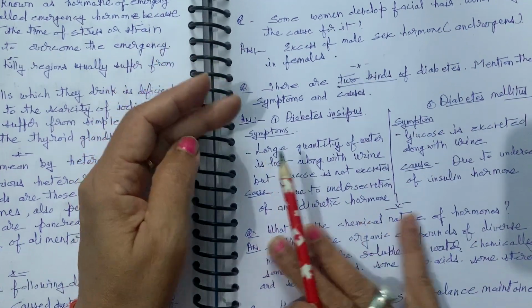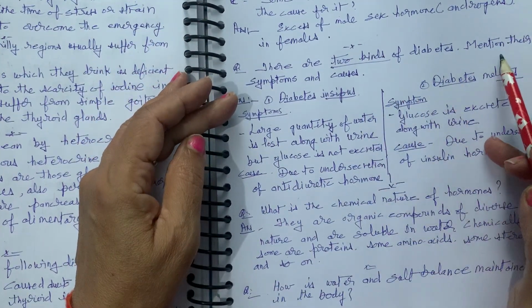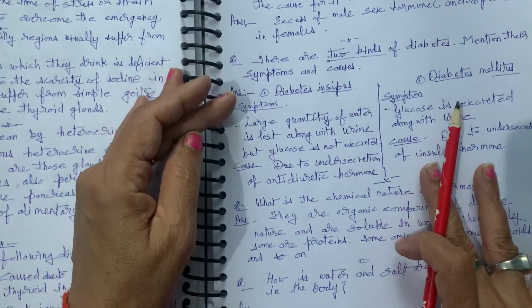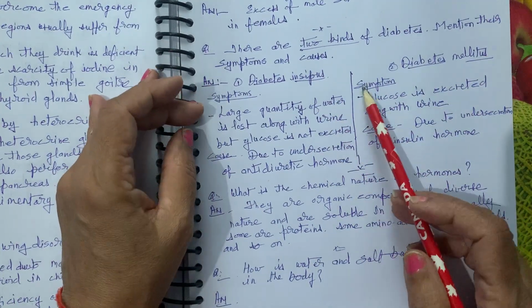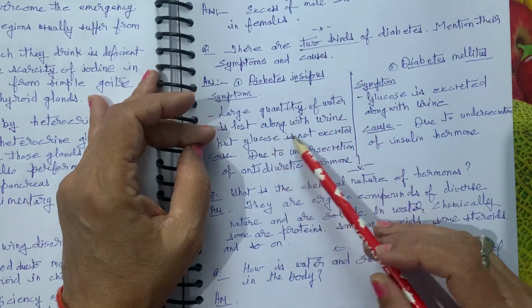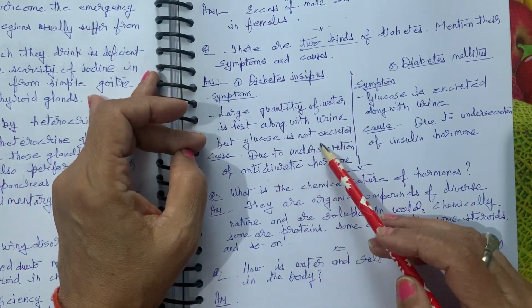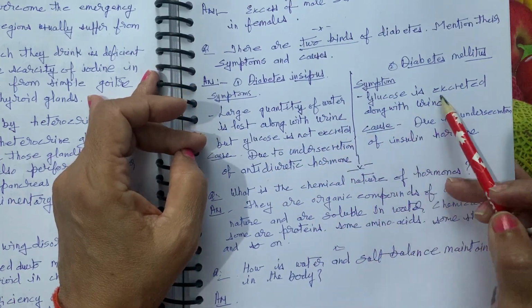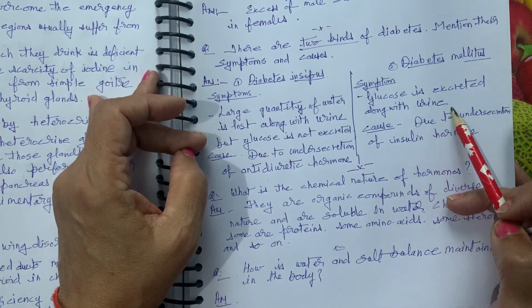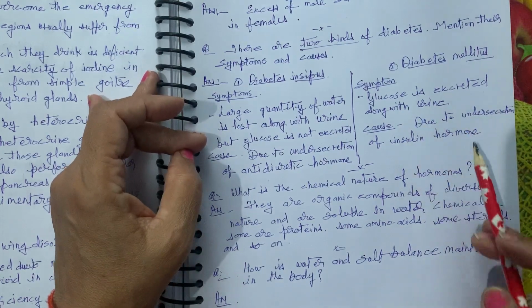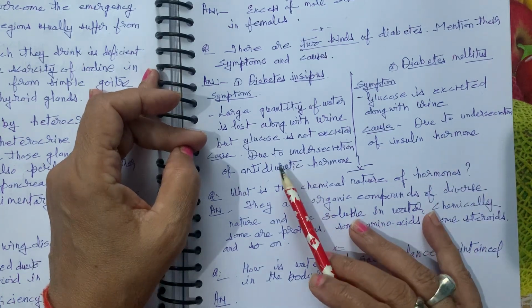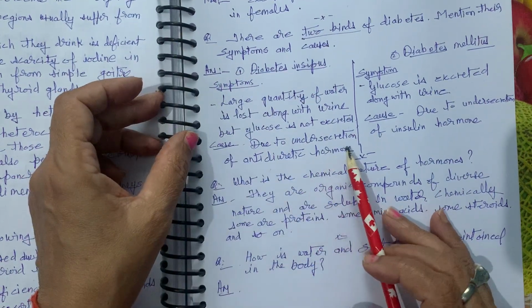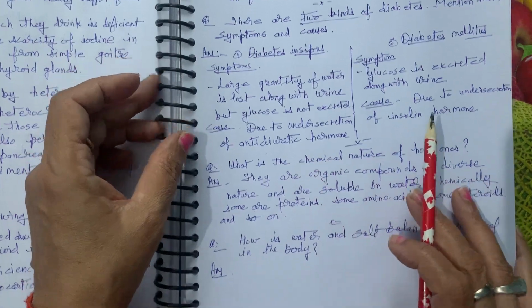There are two kinds of diabetes. Mention their symptoms and causes: diabetes insipidus and diabetes mellitus. Symptoms: in diabetes insipidus a large quantity of water is lost along with the urine, but glucose is not excreted. In diabetes mellitus, glucose is excreted along with the urine. Cause: diabetes mellitus is due to undersecretion of insulin hormone, whereas diabetes insipidus is due to undersecretion of antidiuretic hormone.